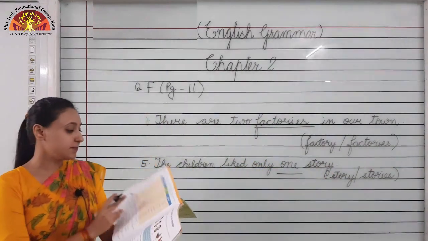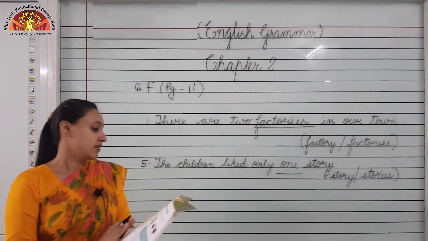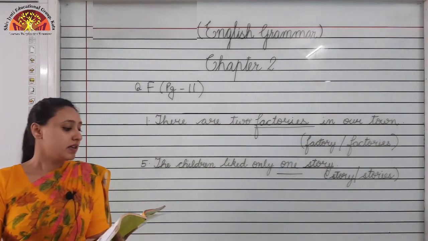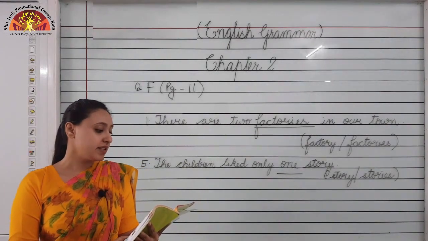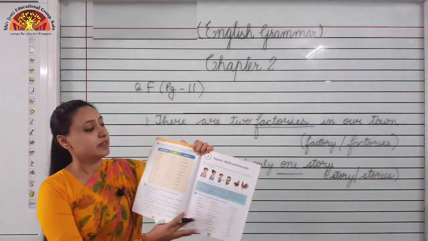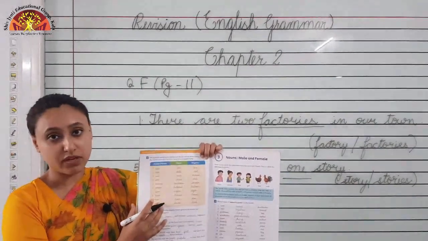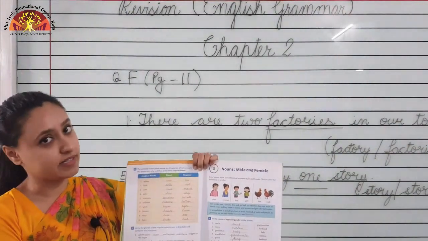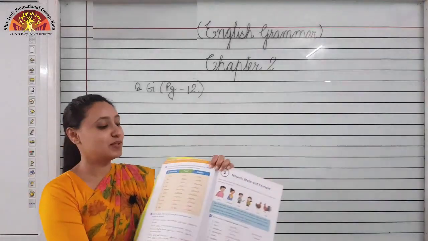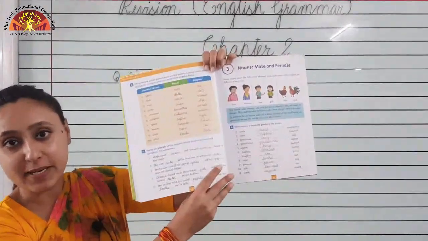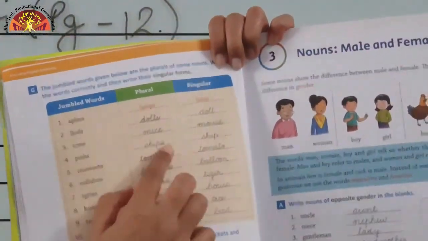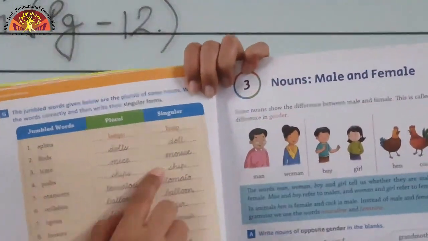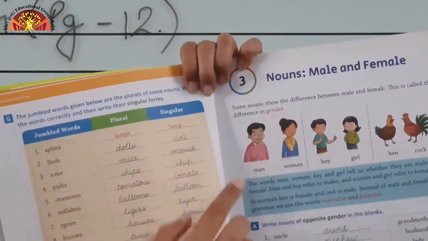Now turn your page. Question G. The jumbled words given below are the plurals of some nouns. Write the words correctly and then write their singular forms. Children, here you can see the jumbled form of some nouns. First write them correctly and then change it to singular form. Okay. Now we will see number 3. I-C-M-E. This is the jumbled form. The correct form is M-I-C-E, mice. Mice is the plural form of mouse. So we will write M-O-U-S-E, mouse.